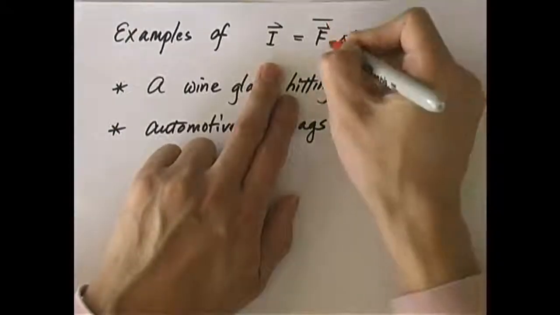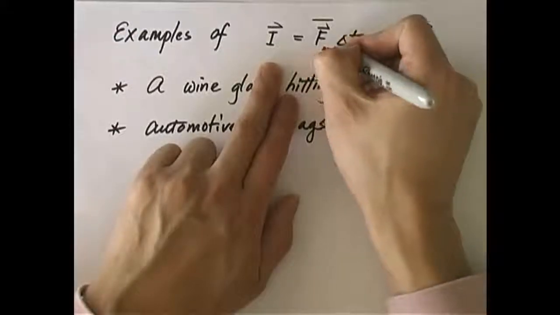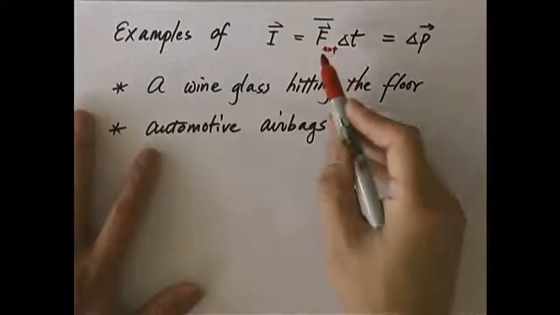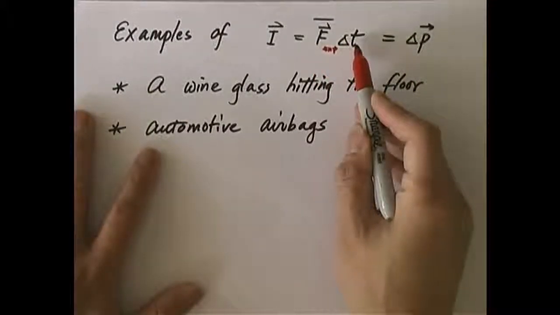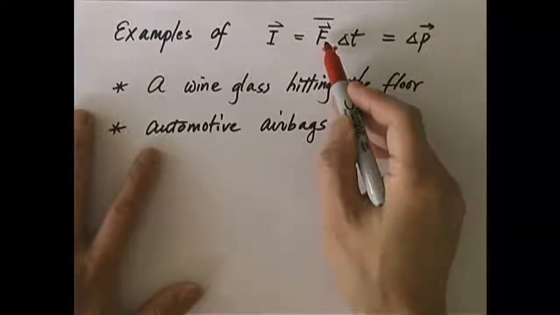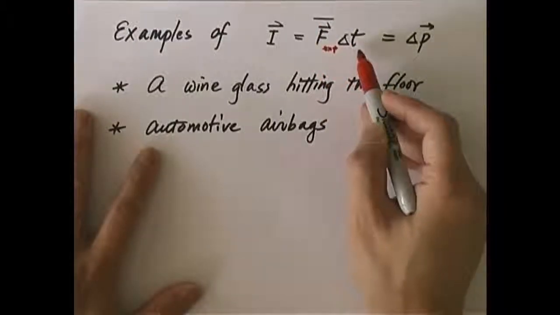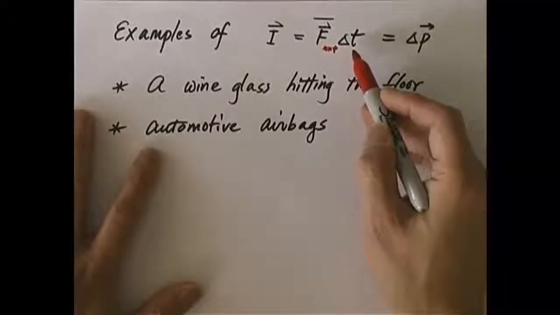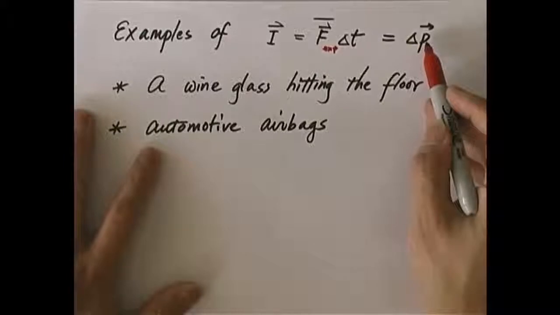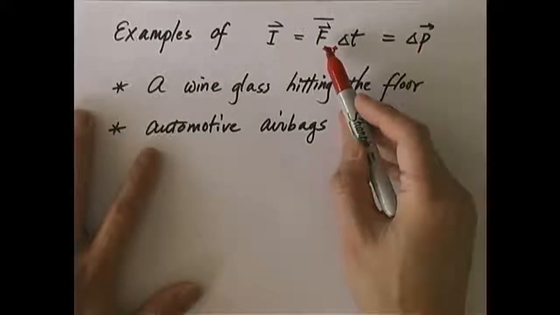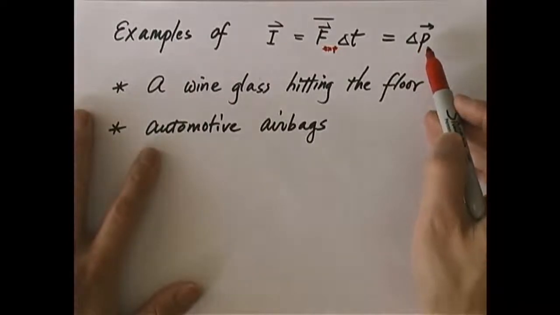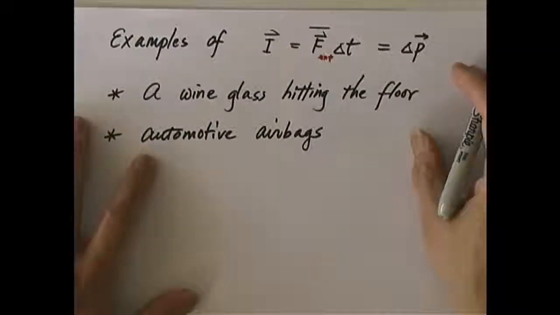Okay, so isn't it true that, by the way, this is external, that the integral of a force or any quantity over a certain time equals the average value of this quantity or this force over the total time interval, right? F average, that's how we define F average, delta t. And that's the impulse, and that equals delta p, of course. In other words, the average value of the external force equals delta p over delta t. That is another way of expressing the impulse-momentum theorem.